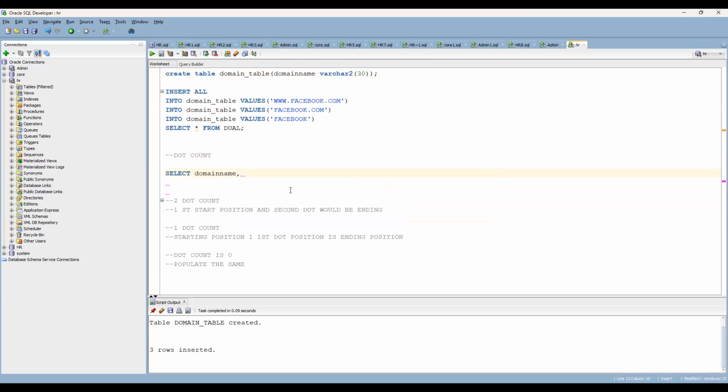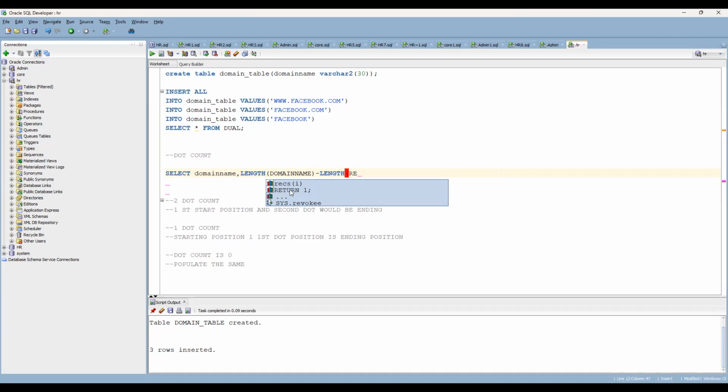Next, we can use the length. First we can get the domain name details. Then if you use length again, internally length is going to get the number of characters, the size of that particular string.